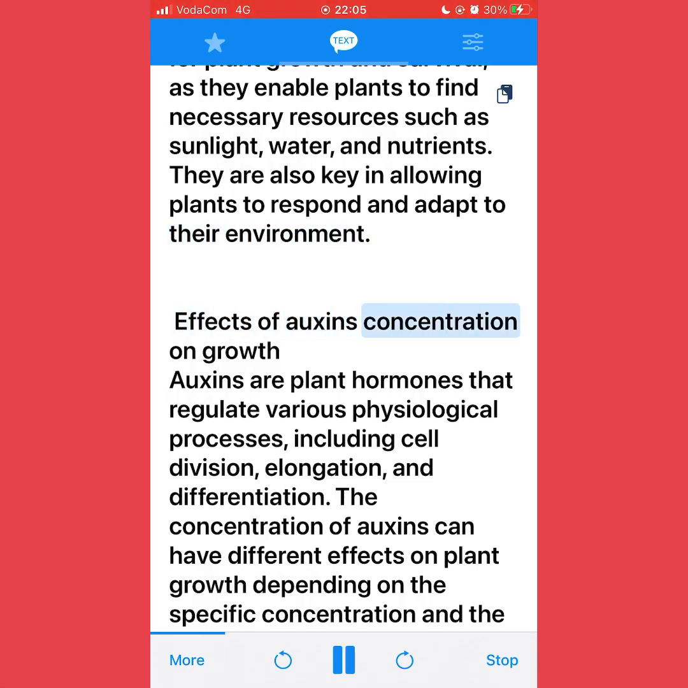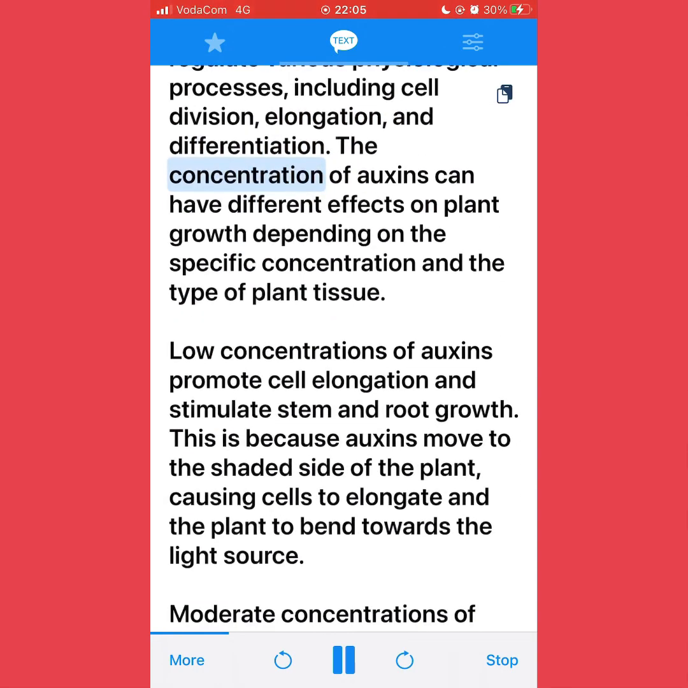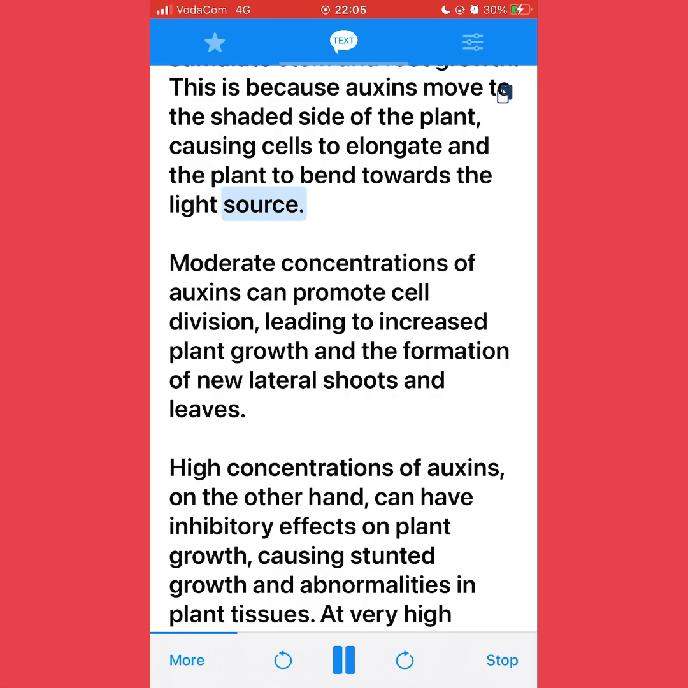Effects of auxin concentration on growth. Auxins are plant hormones that regulate various physiological processes, including cell division, elongation, and differentiation. The concentration of auxins can have different effects on plant growth depending on the specific concentration and the type of plant tissue. Low concentrations of auxins promote cell elongation and stimulate stem and root growth. This is because auxins move to the shaded side of the plant, causing cells to elongate and the plant to bend towards the light source.